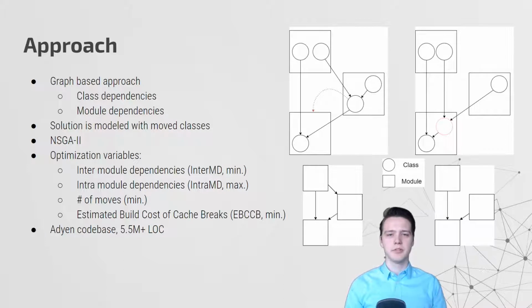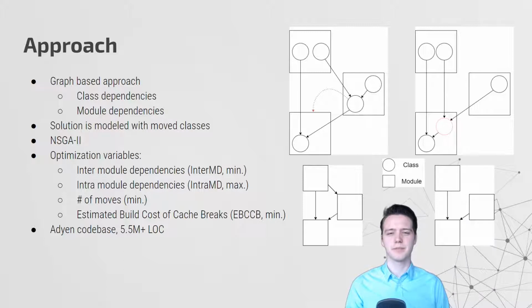A solution to this problem is represented by a list of classes that were moved from their original module to a different one, as this makes them easy to understand and fast to evaluate. In order to find solutions, we use the multi-objective evolutionary algorithm NSGA2. We optimize the solutions for the following four objectives.